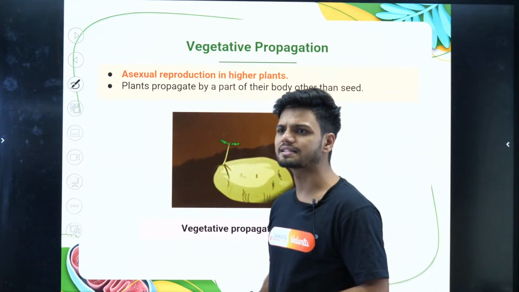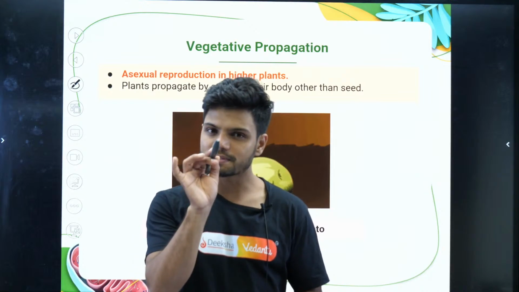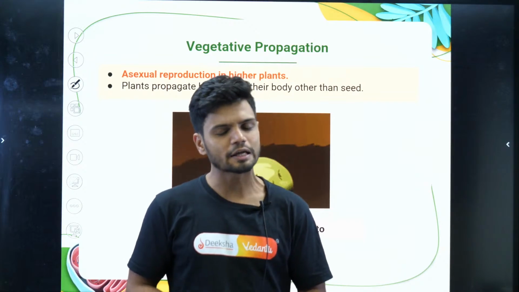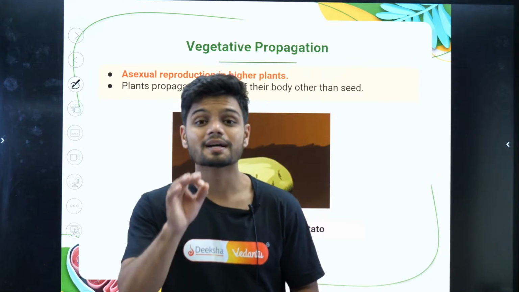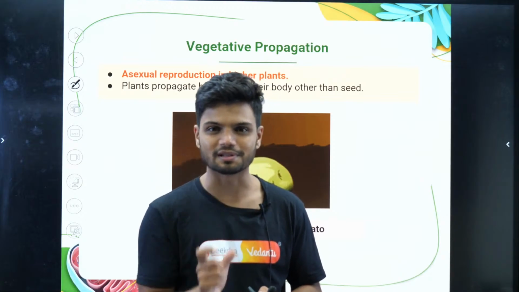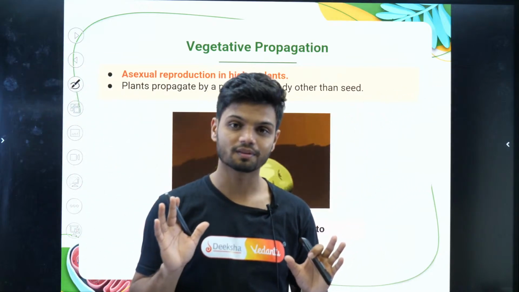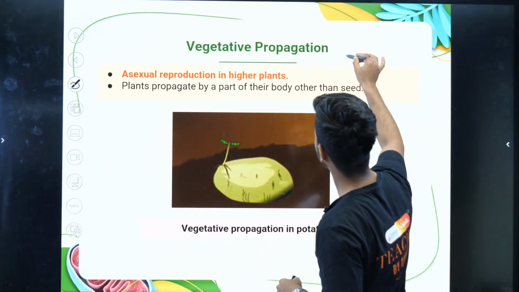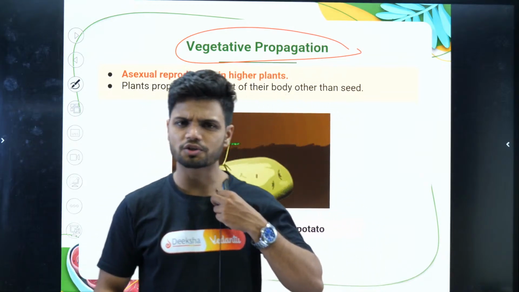Now, these regenerating cells are called totipotent cells. These cells are actually present even in humans. Guess where? In humans, they're called stem cells. During the embryonic stage, there is something called stem cells. The stem cells have the ability to grow into any organ. Clear? Now, then we have something called vegetative propagation. Now, what is vegetative propagation?